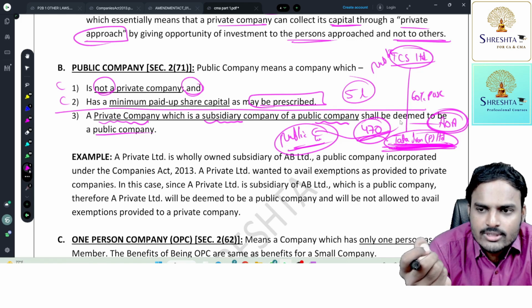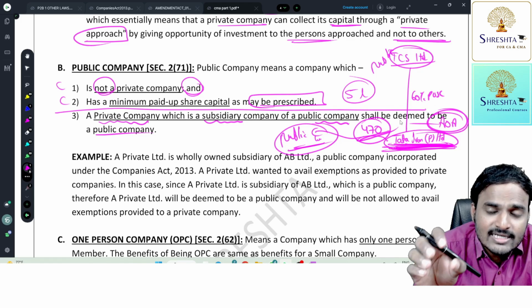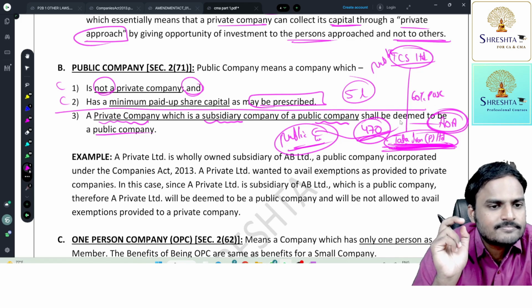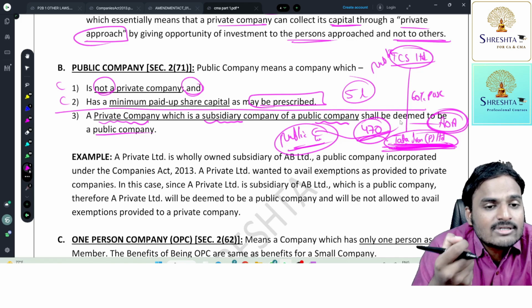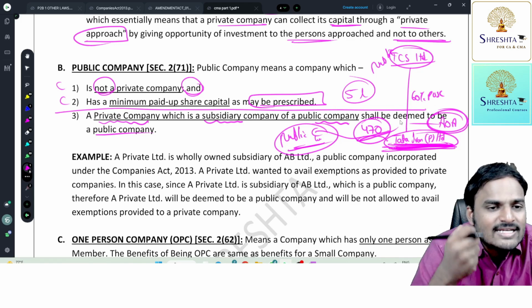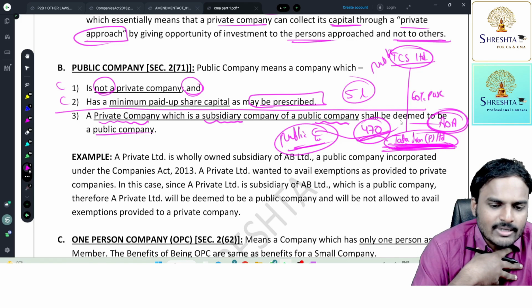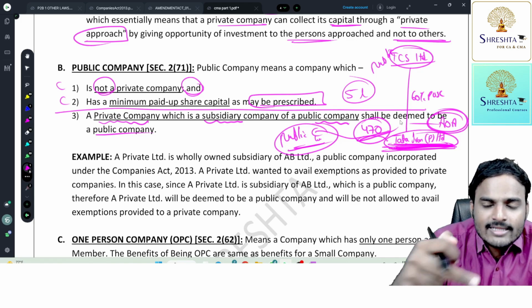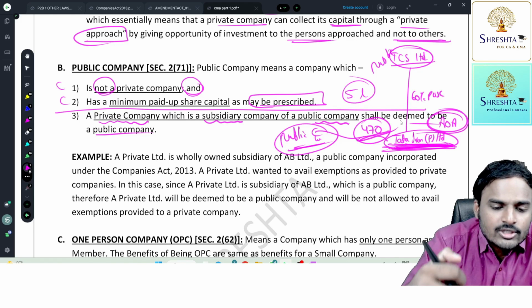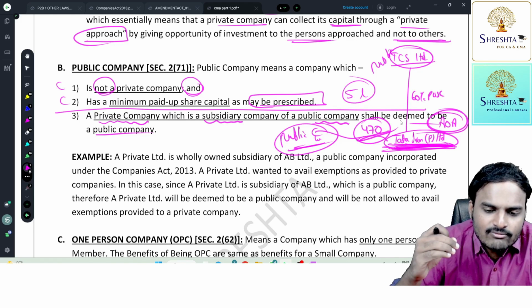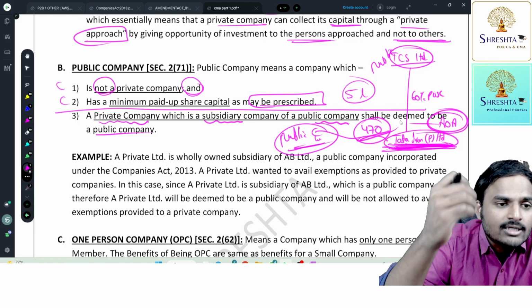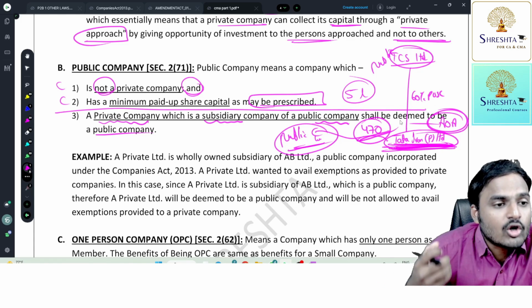You all getting my point, students? But in a private company, since the number of members is very small, you can easily change the objects. You can alter the powers of the company. Objects of the company can be easily altered. Now, a public company which is prohibited from carrying on many activities will try to incorporate another private company in which it will have a majority stake. First, it will divert the funds to the private company, and that private company will try to use funds in a manner which a public company is not allowed to do.